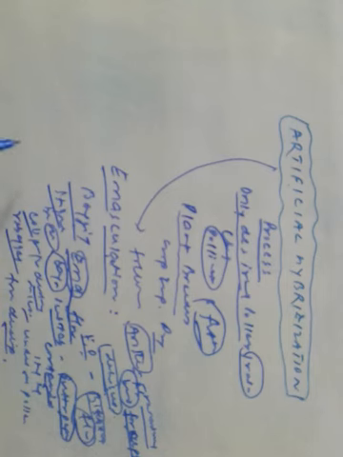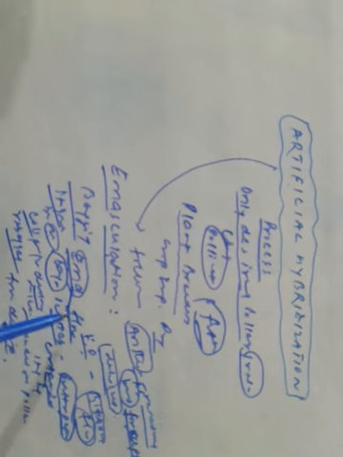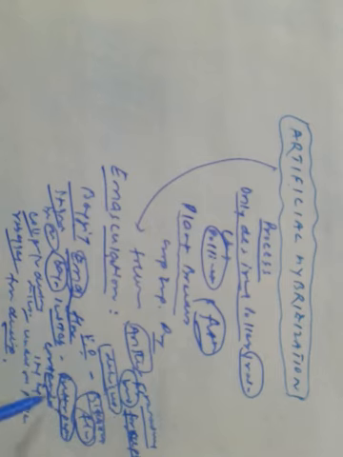So what happens in bagging? The emasculated flower is now covered with a bag of suitable size, generally made up of butter paper, so that the stigma is not contaminated by unwanted pollen. When the stigma of the bagged flower becomes receptive, the collected pollen grains are dusted onto the stigma. The flower is rebagged and the fruits are allowed to develop.